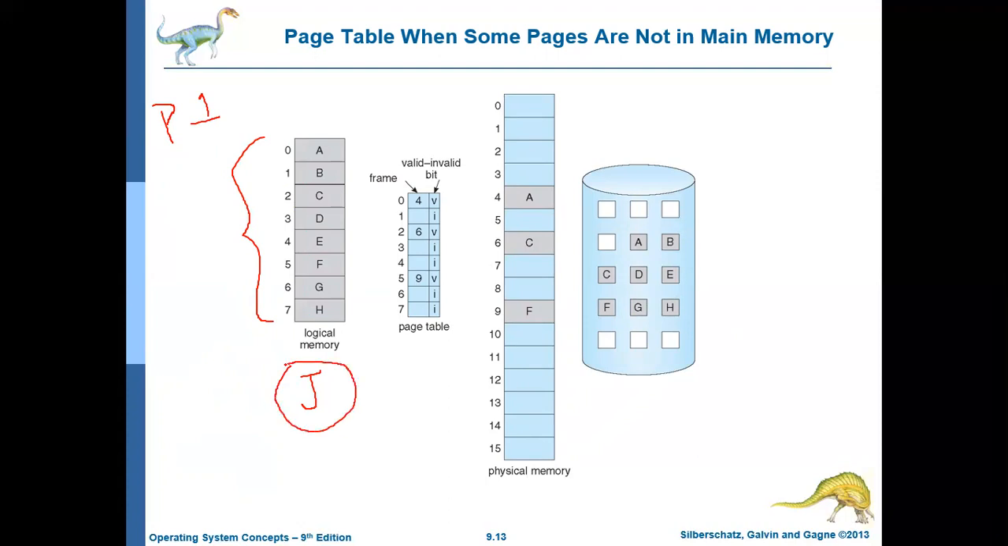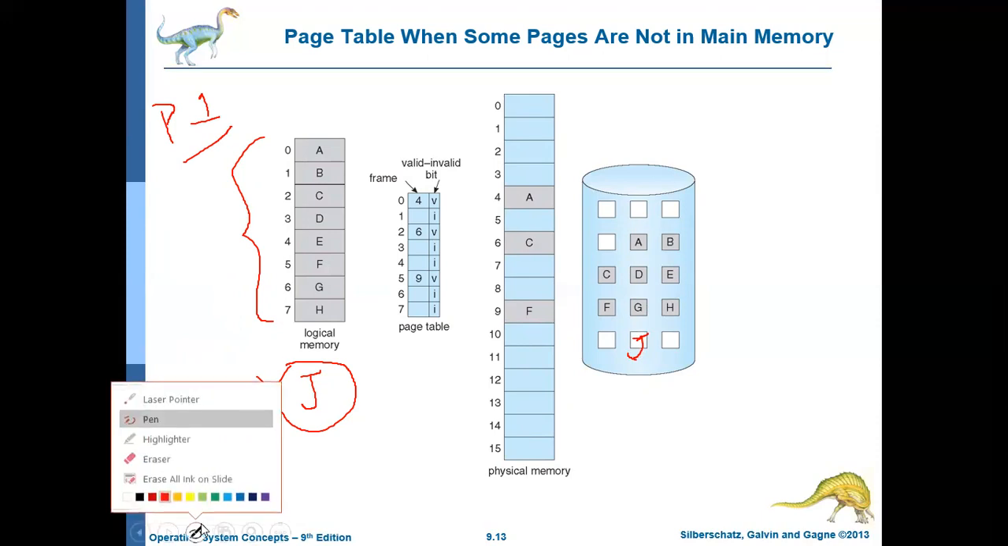Say there is a page J that is also not brought into the main memory, but that page does not correspond to process 1. It corresponds to some other process 2. Now if the logical address created by process 1 through the CPU is referring to this particular page J, which does not belong to process P1, then that is called an illegal access.